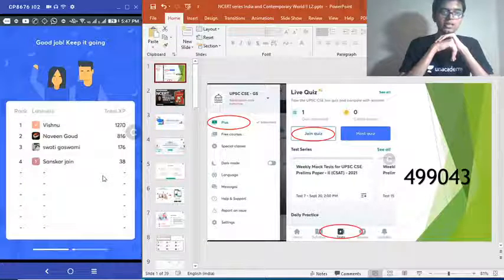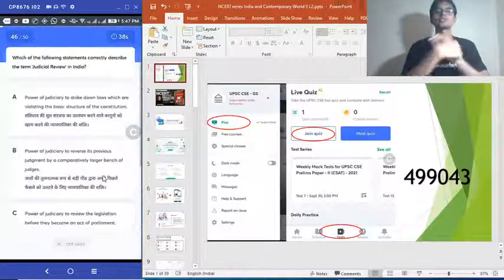Yeah, option B is the correct answer. Nobody getting it. Moving to next question, 46.